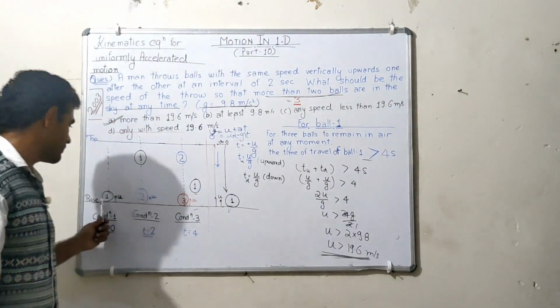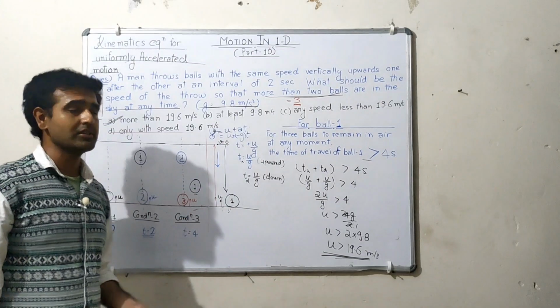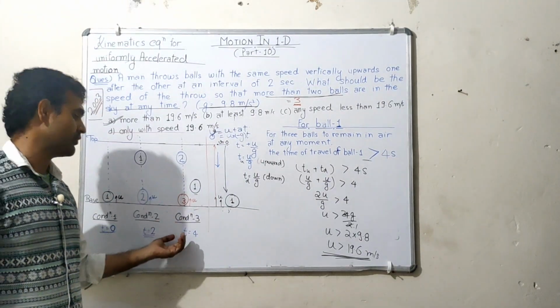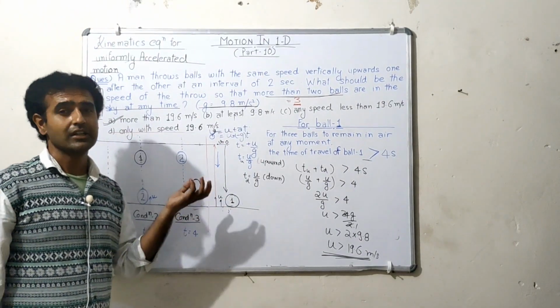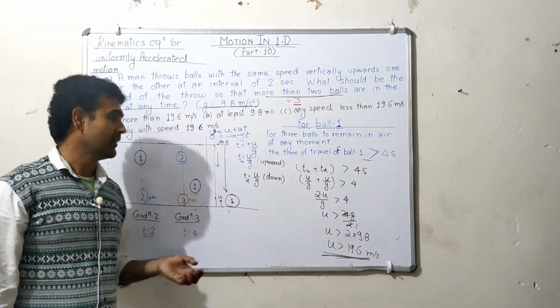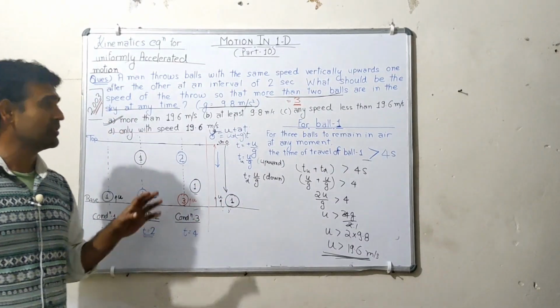If the ball is projected with a velocity greater than 19.6, then after 4 seconds there will be a condition where 3 balls are in the sky at any moment. So this was all about today's topic.